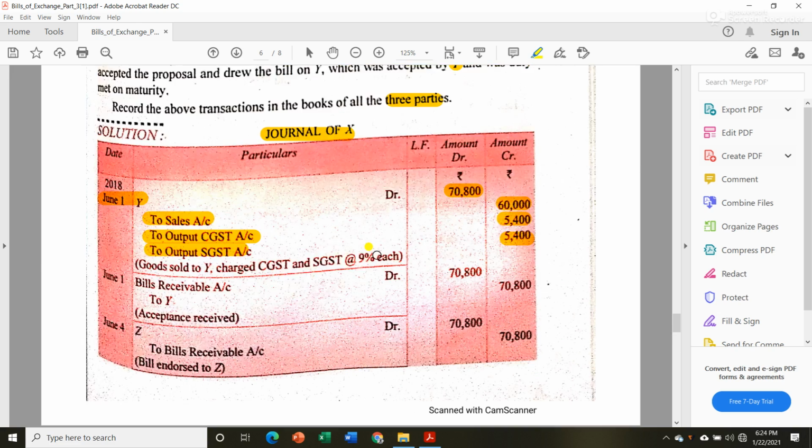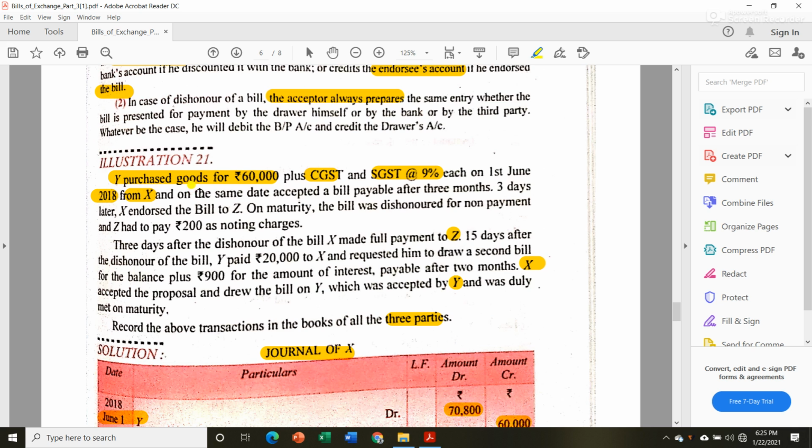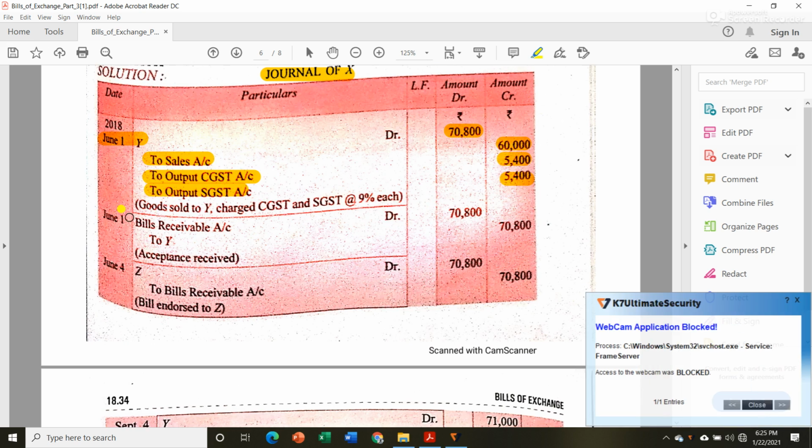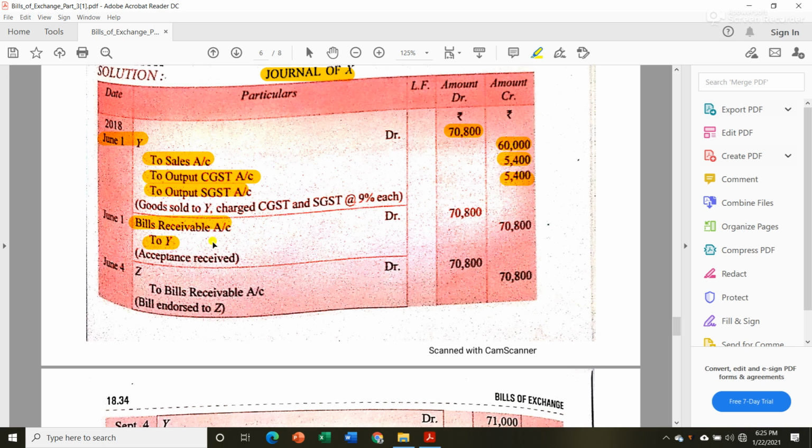Now let us see the next. On the same date Y accepted a bill payable after 3 months. So in the book of X, after receiving that acceptance from Y, the entry will be bills receivable account debit to Y, and the value will be 70,800.